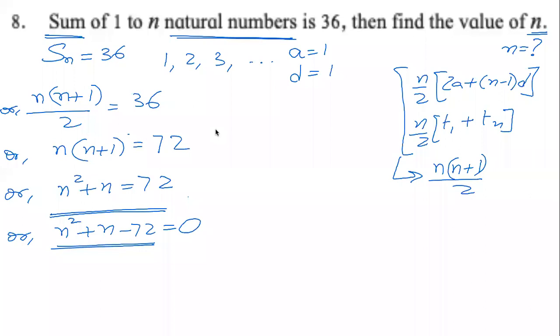Correct, Khadija? Waiting for others to try and answer. What is the degree of the polynomial n square plus n minus 72? Correct, Chanda? Akhilesh, Rajesh, correct? Chand, wrong. Degree is just a number.